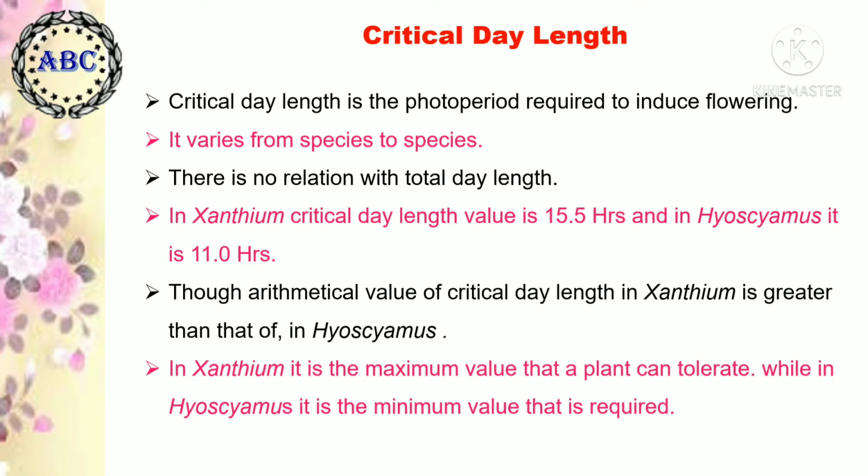Though the arithmetical value of the critical day length of Xanthium is greater than that of Hyoscyamus, in Xanthium it is of maximum value. 15.5 hours of day length is required to produce a flower in Xanthium, but it is a tolerable limit, so it is called the maximum value, that is, what the plant can tolerate. While in Hyoscyamus it is of minimum value that is required. That means in Hyoscyamus a minimum of 11 hours of day period is required to produce the best flowering.